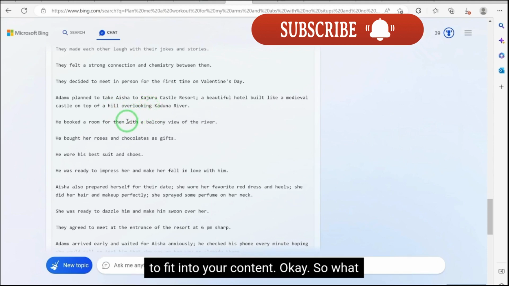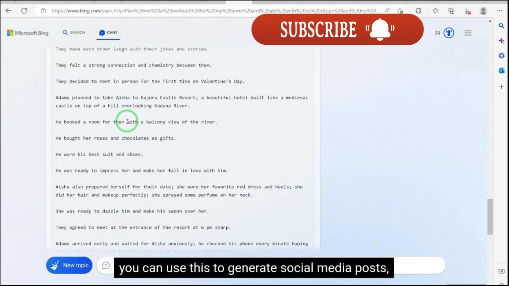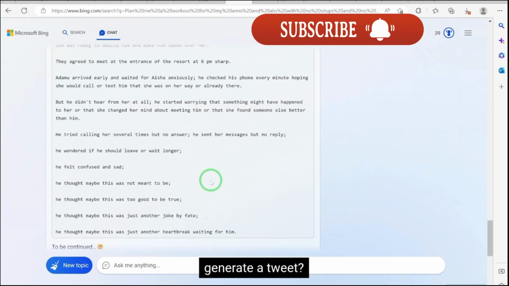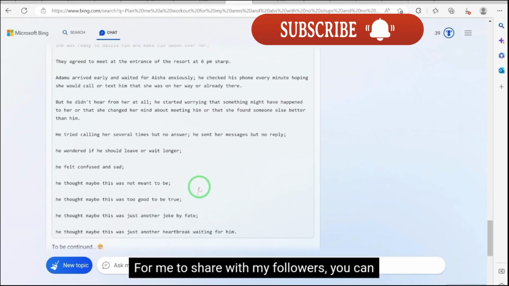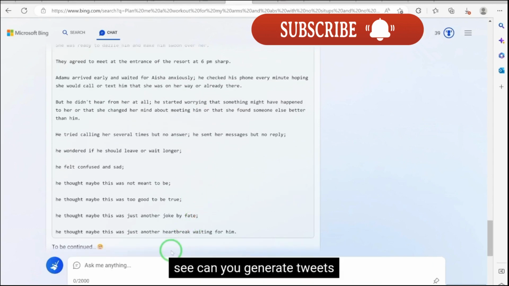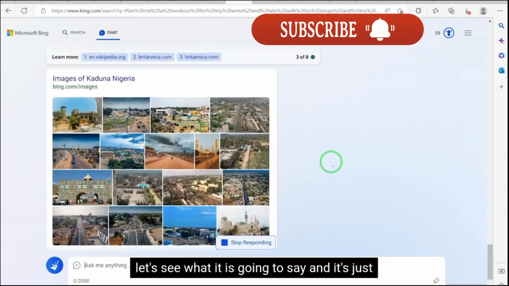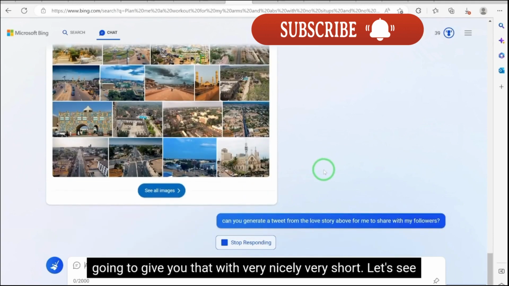Okay, but you can use this to generate social media posts. For example, you can say from this story, can you generate a tweet for me to share with my followers? You can say, can you generate a tweet from the love story above for me to share with my followers. So let's see what it is going to say, and it's just going to give you that tweet very nicely, very short.